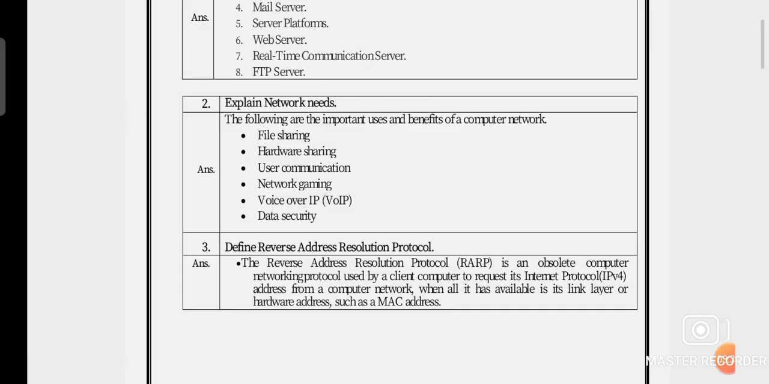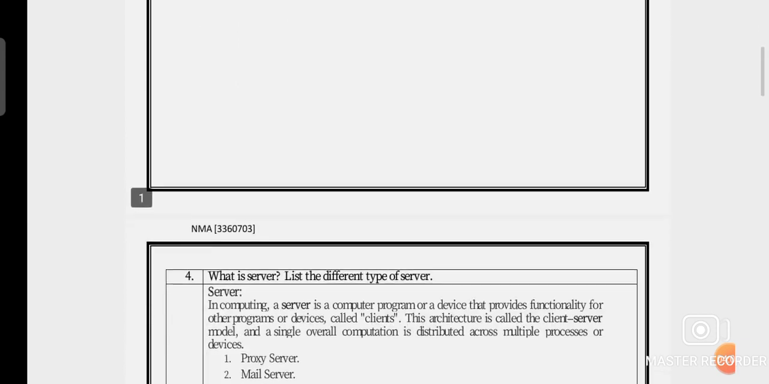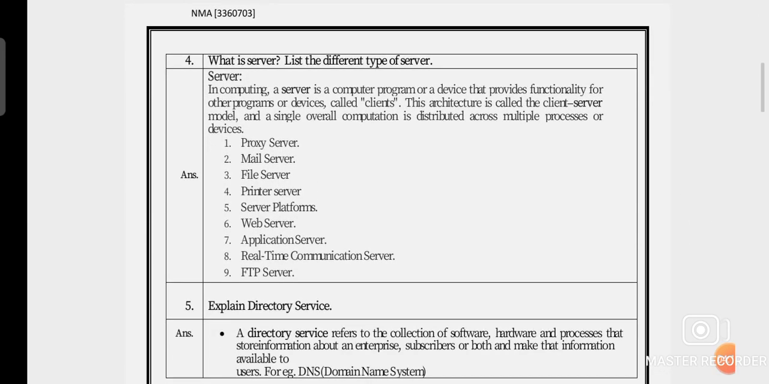So what is the answer for RARP? RARP is one type of obsolete computer networking protocol, used by a client, and this client requests an internet protocol address from a computer network when all it has available is a link layer or hardware address, and such a hardware address is the MAC address, that is, media access control address.